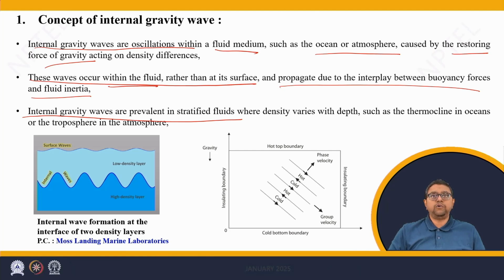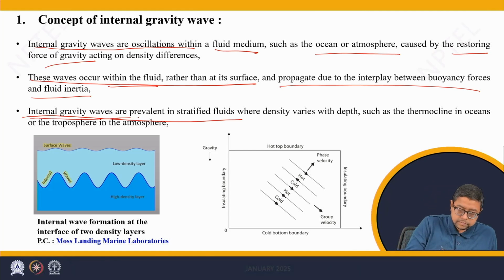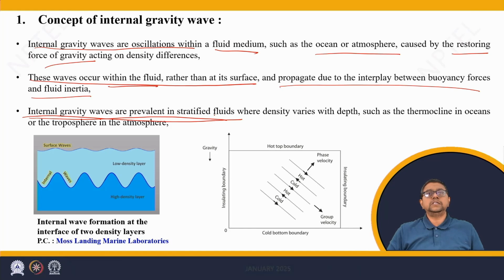Now, this buoyancy force interacts with inertial forces of the fluid and generates the internal gravity wave. The inertial forces are coming due to the acceleration of the fluid and its mass, while buoyancy forces are generated due to stratification. Thus, stratified fluids are a necessary ingredient for internal gravity waves.